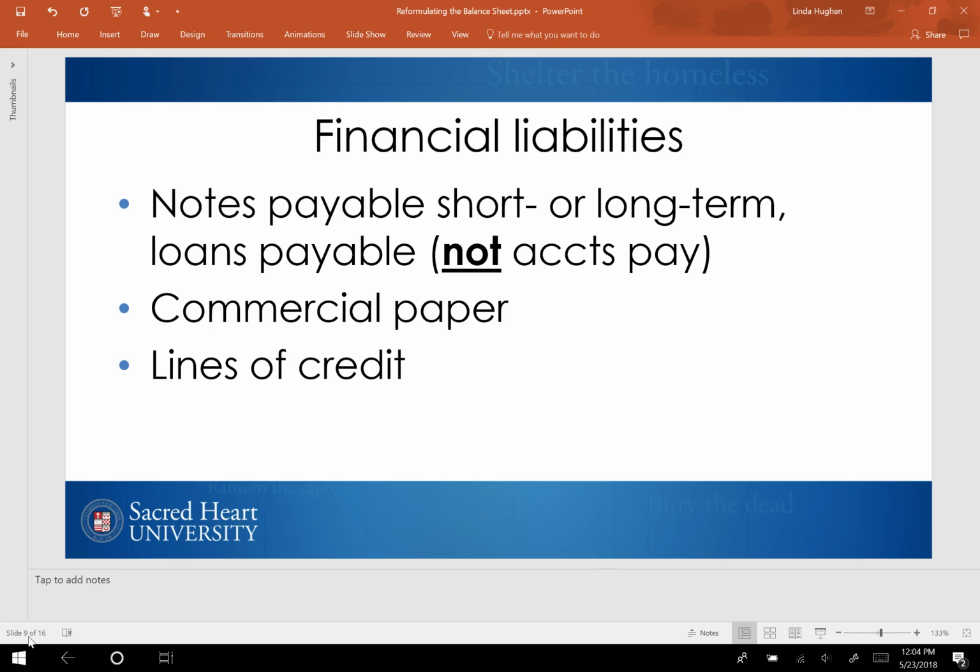A line of credit is an arrangement between a bank and its customer where the bank agrees to an amount that the customer can draw on or borrow at any point in time at a stated interest rate. Unlike a note or loan payable, the customer does not have to borrow anything, but knows that a loan is available if it's needed. The line of credit will only appear on a company's balance sheet if it has actually borrowed against that line of credit. Credit cards are the most common types of line of credit. The credit is there if you need it, but you're only going to see a balance if you actually use up some of that credit.